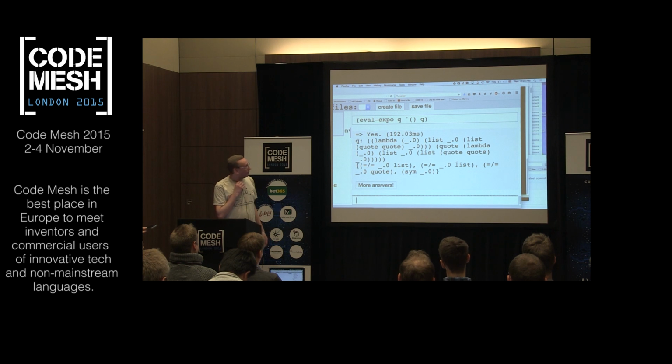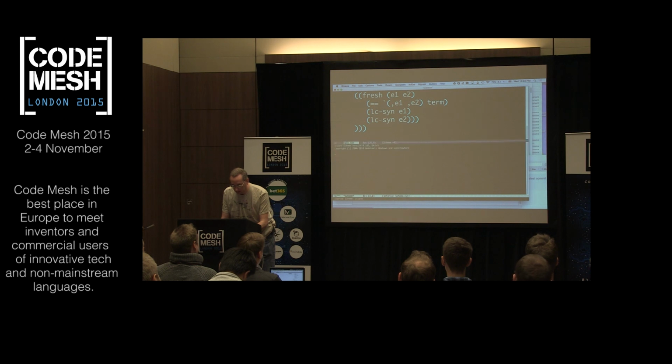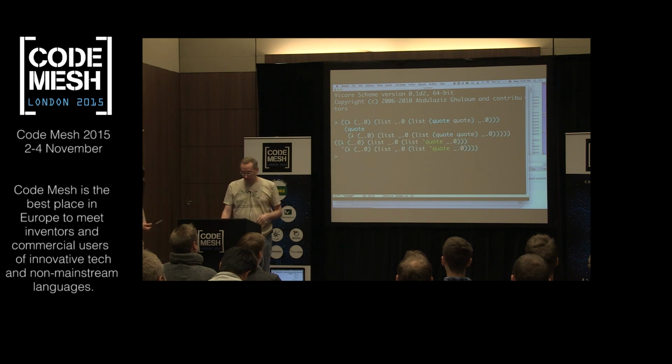Whoa, what is that thing? Well, that's kind of weird. Okay, so we got this weird looking thing. And let me just go to Emacs and start up Scheme. And try to type that in. Format it in a way that's a little easier to understand. And try running that. Oh, wow, I got back the same thing. So that's called a quine. That's a program that evaluates to itself.